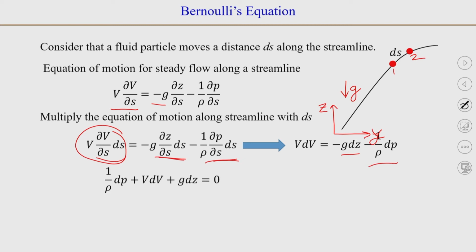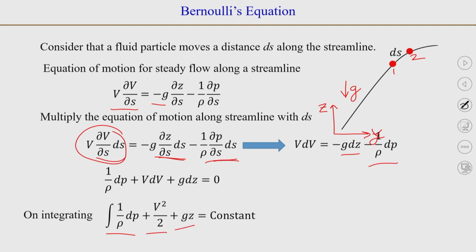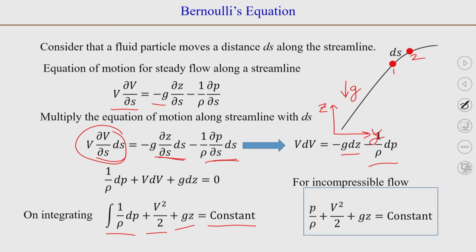And if you integrate this equation, you will get integral 1 over rho dp plus v squared by 2 plus gz is equal to constant, and if we say density is a constant, then we get p by rho plus v squared by 2 plus gz is equal to constant. Okay. So, that is our Bernoulli's equation for an incompressible inviscid flow.